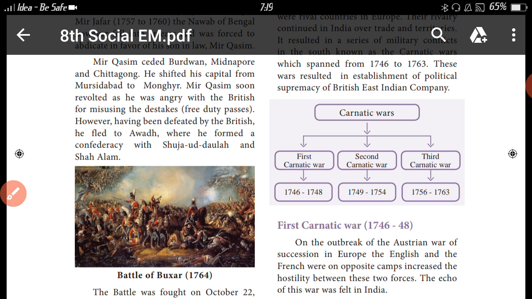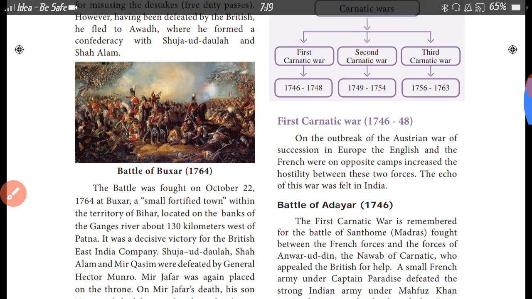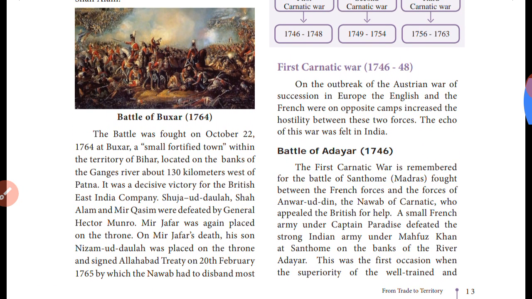Okay. So now we are going to learn about the first Carnatic War. The first Carnatic War began in 1746. On the outbreak of the Austrian War of Succession in Europe, the English and the French were in opposite camps, which increased the hostility between these two forces.